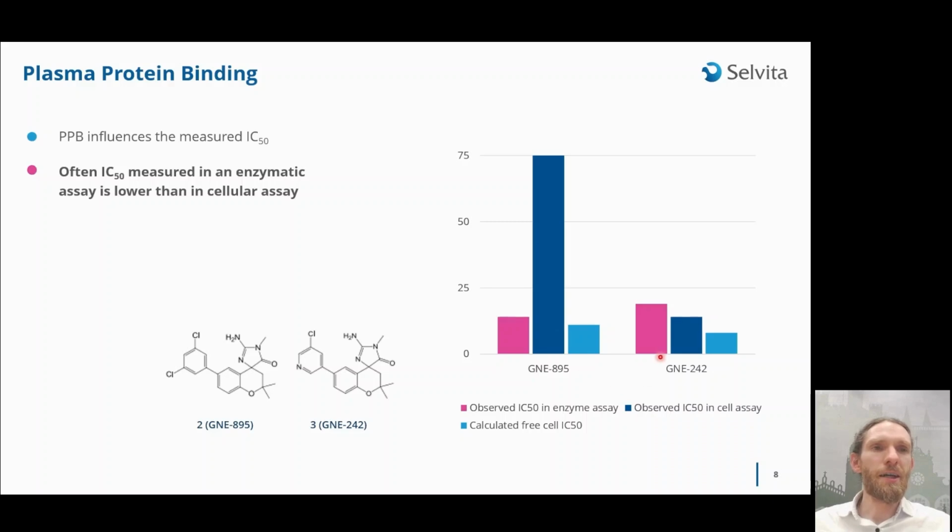And in the second case, we will not see that much difference, because the first drug will be highly bound to the cellular components, and the free drug available to act on our biological target will be much lower. Thus, we will observe this lower activity in the cellular assay.